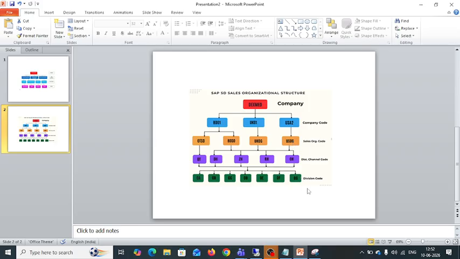In the day before yesterday's session, we discussed the SD flow between the company and the customer. In that SD flow, it is between these two parties only, the company and the customer. Here also, from the company, there is a company code. Based on that company code, if any customer orders something, that initially comes to the sales organization first. After that, it is distributed. After that, based on the division, it reaches the customer. Okay. This organization structure is followed if we order something.